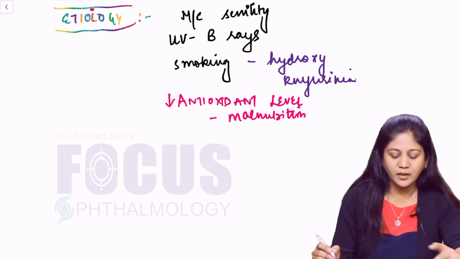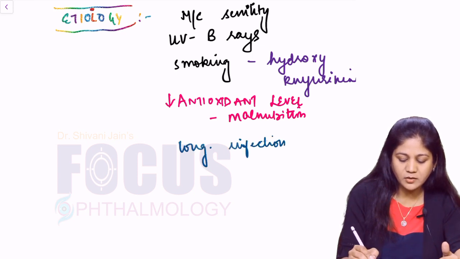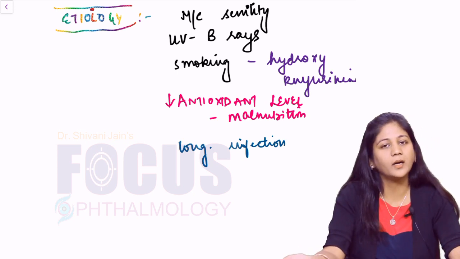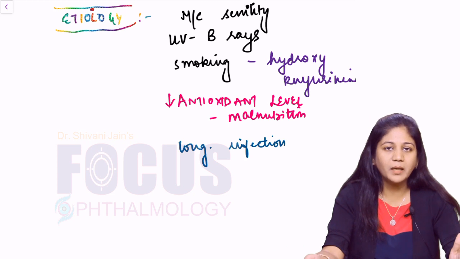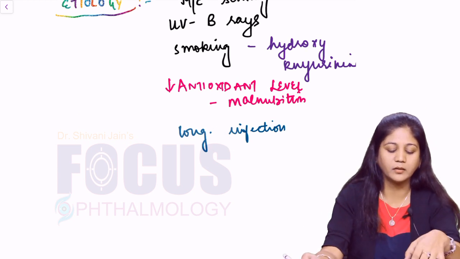Now the next one is congenital infections. So congenital infections like TORCH. If the mother is harboring rubella or cytomegalovirus during pregnancy, the newborn can have a congenital cataract. So this is also important.